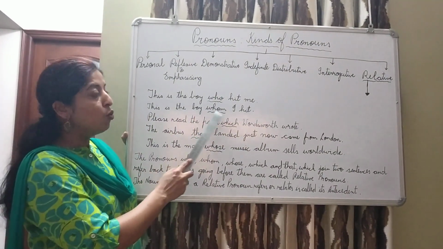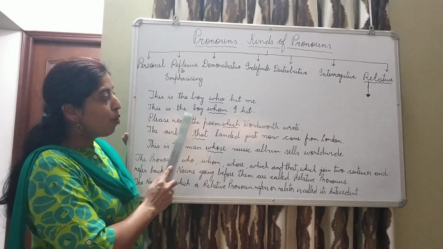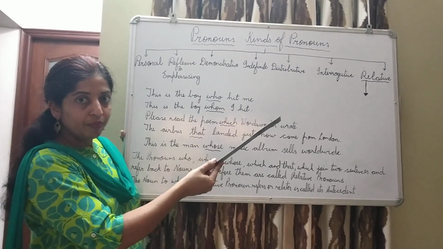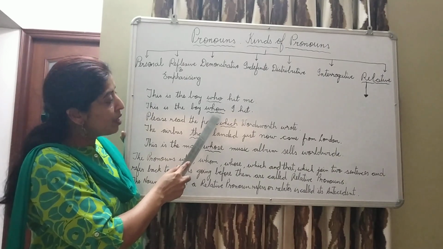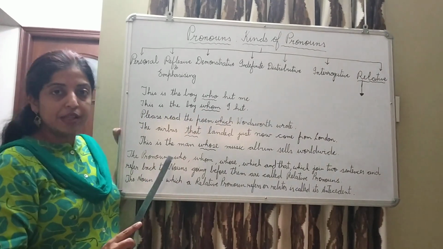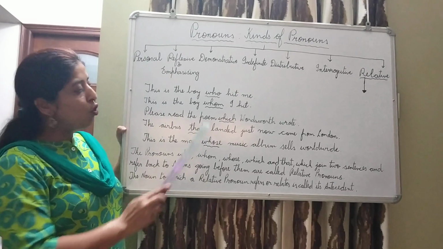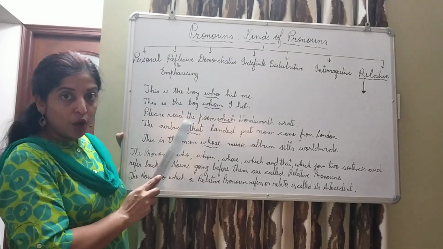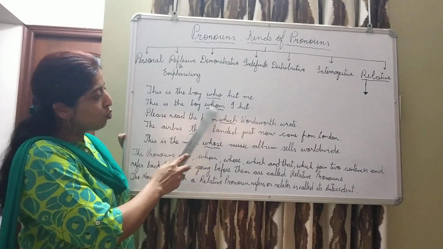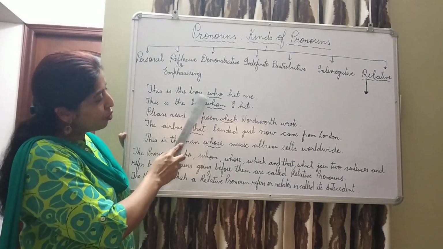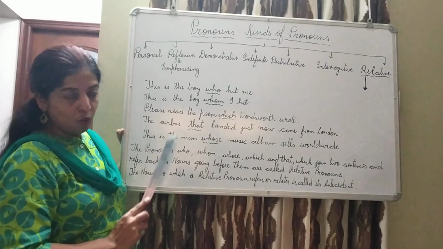This is the boy whom I hit. This is the boy, I hit the boy. So here we have used whom. Whom is the word used to join these two sentences. So whom is a relative pronoun and whom refers to the noun. That means the boy. This word whom is used for this boy. So these words are relative pronouns.